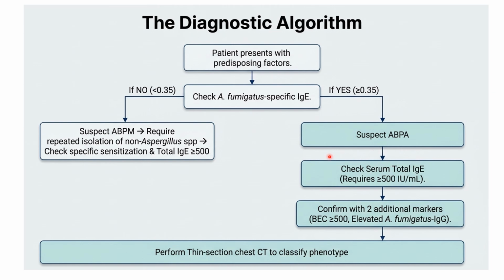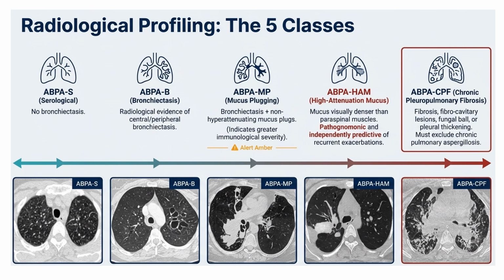Anyhow, we have to do the HRCT to phenotype the ABPA. We'll see the phenotypes later. If the specific IgE is less than 0.35, we suspect ABPM. Then we require non-aspergillus specific IgE sensitization and total IgE. So this is the diagnostic algorithm. Now we are going to phenotype the ABPA, that means radiologically what type of ABPA it is. The types are ABPA-S, ABPA-B, ABPA-MP, ABPA-HAM and ABPA-CFP.